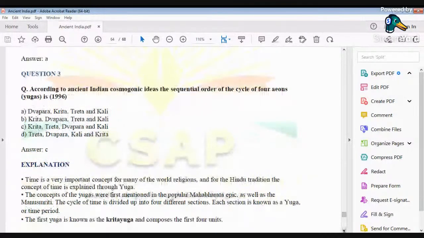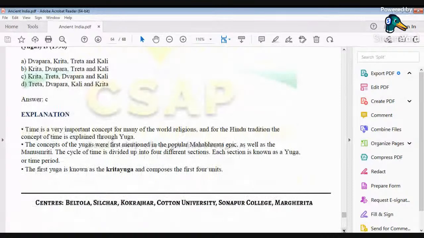Time is a very important concept for many of the world religions, and for the Hindu tradition, the concept of time is explained through Yug. The first Yug is known as Krita Yug, and it comprises the first four units. Krita Yug is also the Yug in which everything was picture perfect. A similar concept can be found in Jainism also, just the words are different. Jainism believes in half cycles. Each time cycle has been further divided into two half cycles.